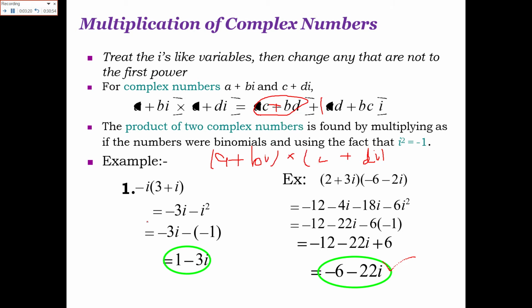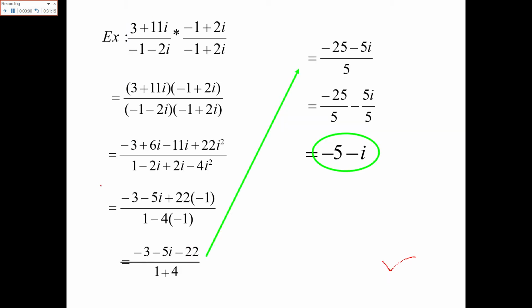Here again you have two numbers, minus iota into 3 plus iota. So it will become minus 3 iota minus iota square. Minus 3 iota minus, and iota square is equal to minus 1, minus minus plus, it will become 1 minus 3 iota. So that is how you multiply the complex numbers.